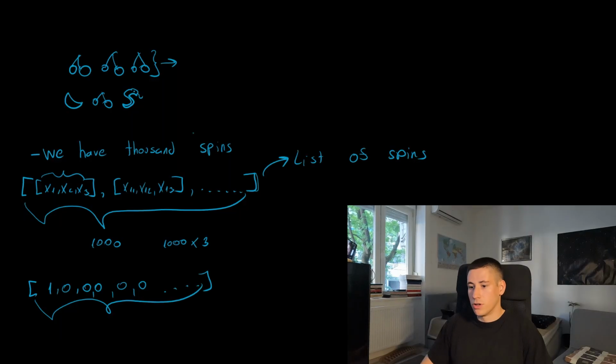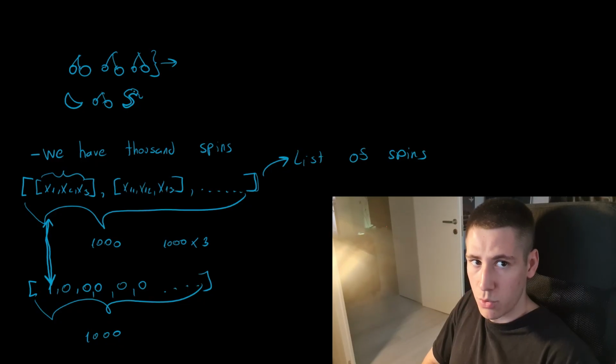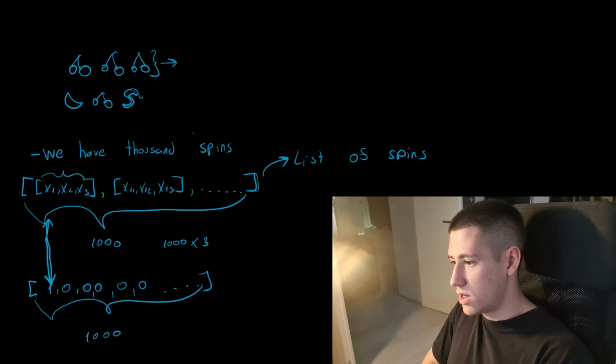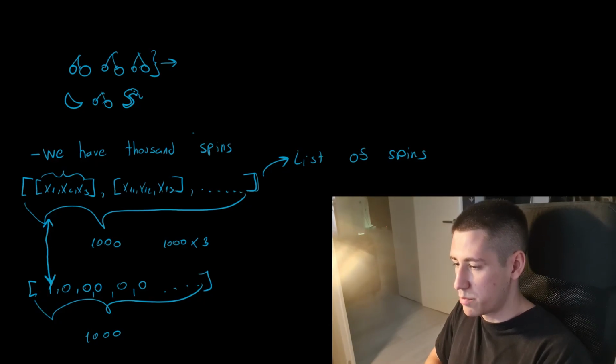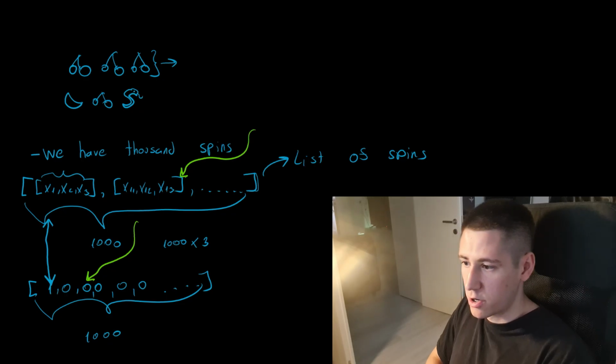And if we trained our model to correlate this spin with whether it was winning or not, we would train our model to, without knowing the rules, try to guess which combinations are winning and which are not. And we don't want to do that. We don't want to model the current spins because we already know which ones are winning and which are not. We want to see if, for example, this spin right here correlates with the third input, creates the win in a third spin. And that's what we are trying to model.